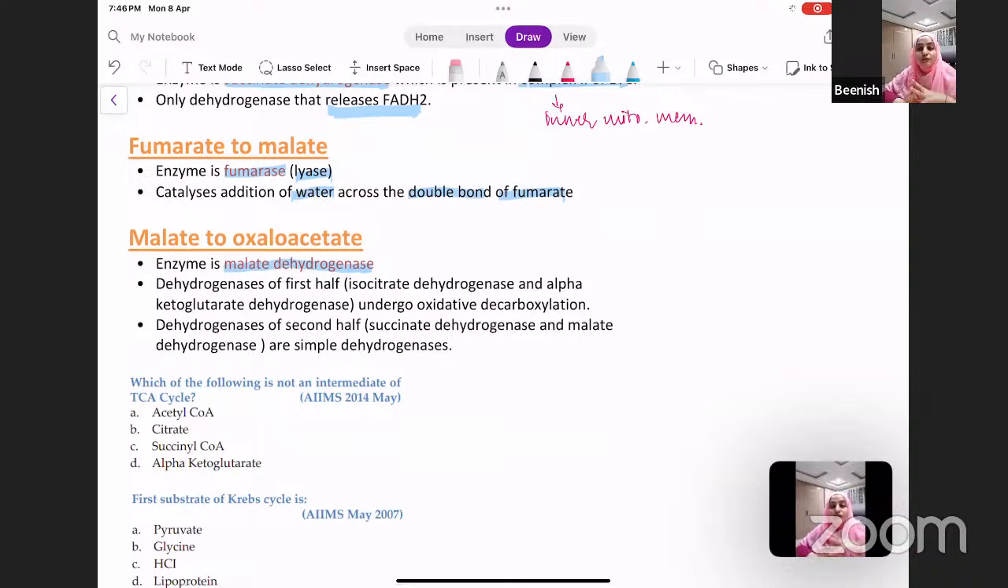So in the first half, you see the dehydrogenases of the first half, that is your isocitrate dehydrogenase and alpha ketoglutarate dehydrogenase. They undergo oxidative decarboxylation. We've just discussed what's that. And the dehydrogenases of the second half, that is your succinate dehydrogenase and malate dehydrogenase. They are simple dehydrogenases, okay? So there is only oxidation reduction reaction taking place, but there is no liberation of carbon dioxide molecules, okay?